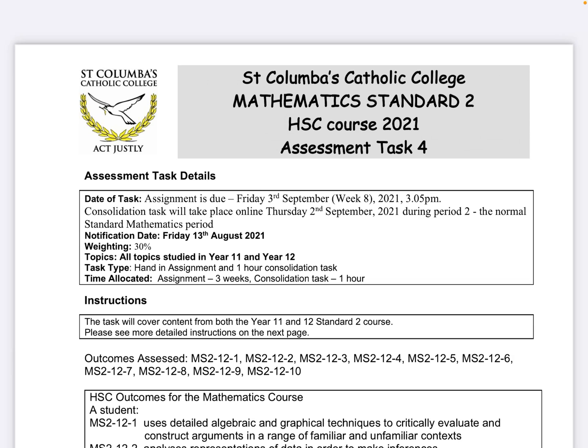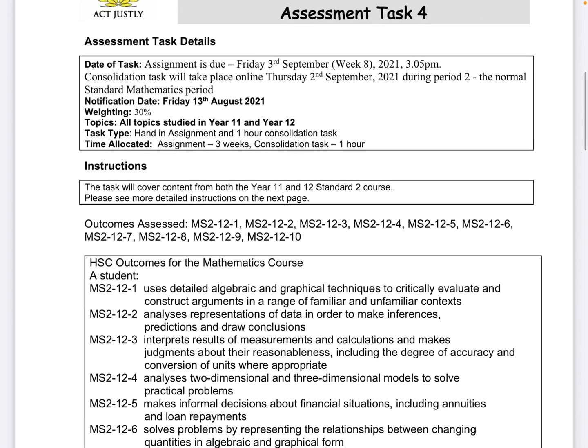The consolidation task will take place online on Thursday the 2nd of September, so the day before the assignment is due, and during period 2, that would be our normal standard maths period. Even though you don't have any lessons, we just thought we'd do that just so you know when maths normally is.